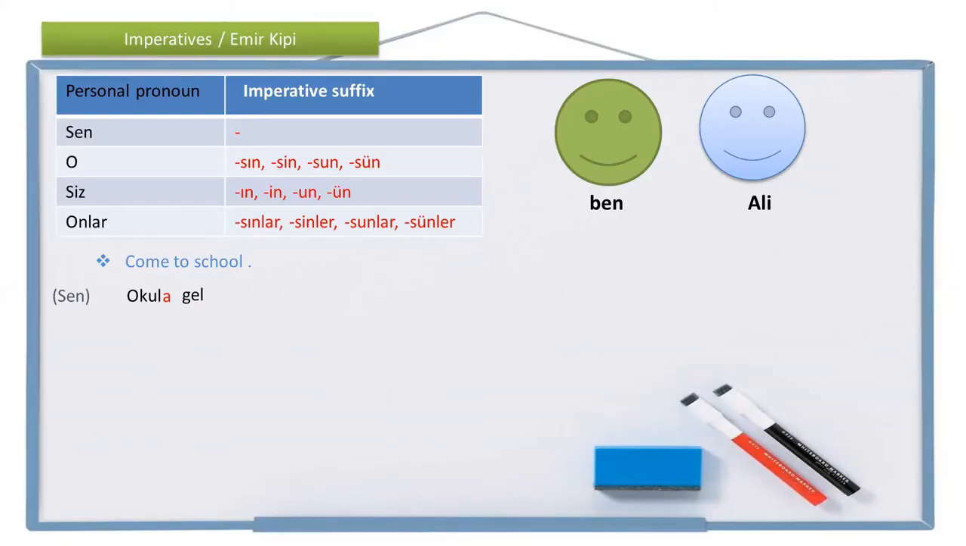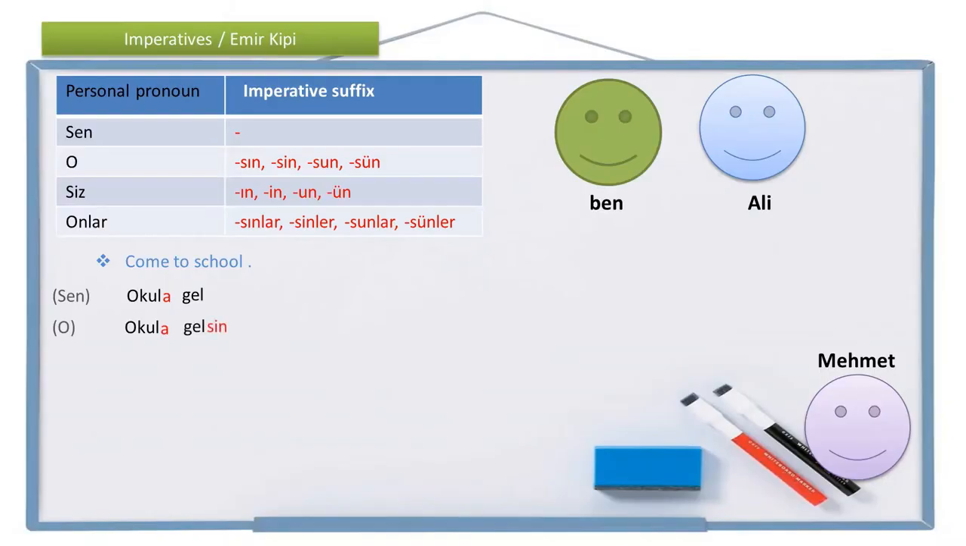Alright, if I'm talking to Ali, but about someone else, let's say about Mehmet, and I'm saying to Ali that I want Mehmet come to school now. Let him come to school now. How am I going to say it? He, in this case, o, to school, okula, come, gel, with the imperative suffix gelsin.